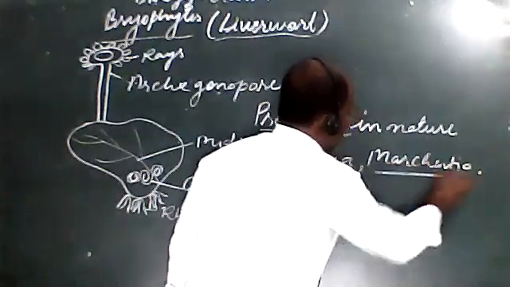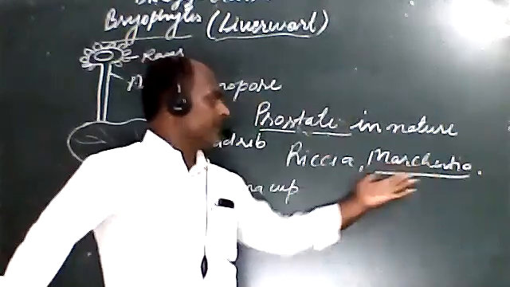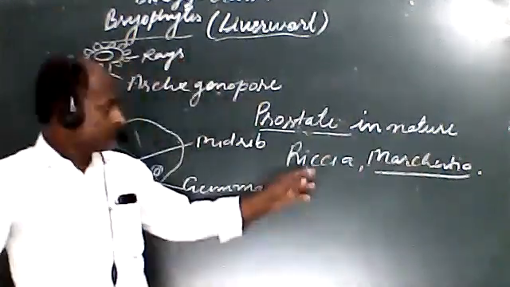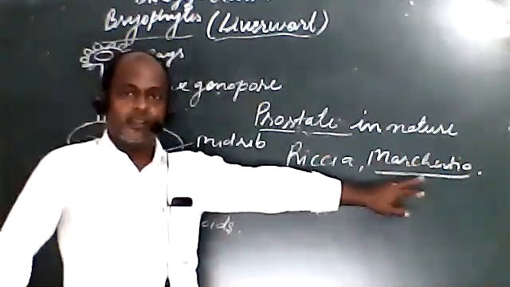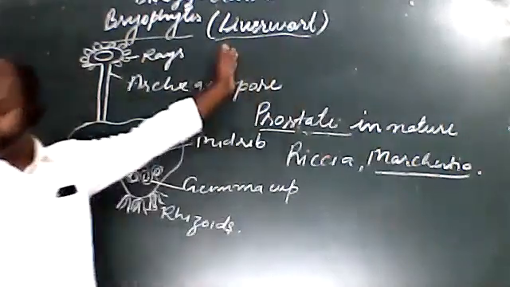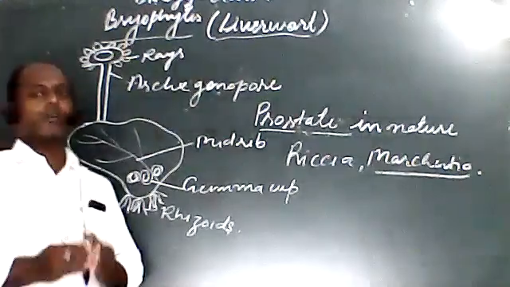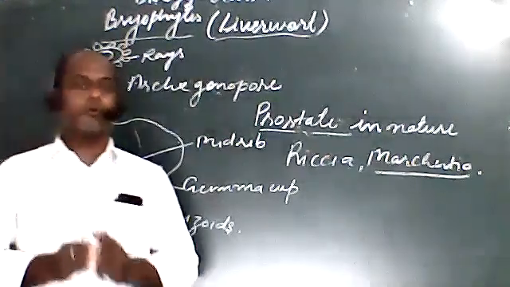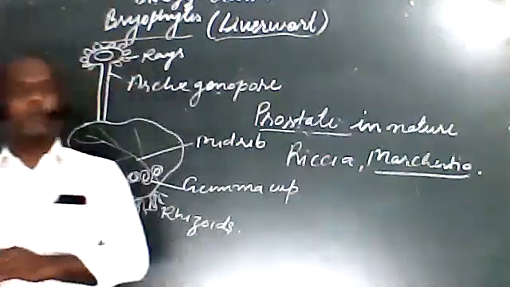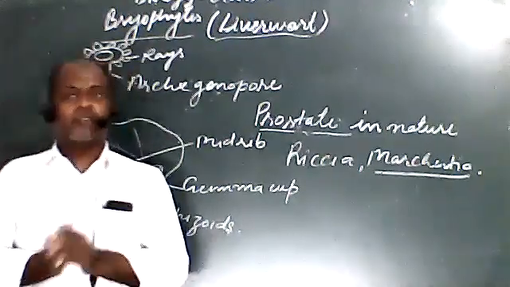Marchantia, sometimes we call it Marchantia. Riccia and Marchantia, these two are examples of liverwort. Now we have to study reproduction in liverwort, how they reproduce. There is an asexual mode of reproduction as well as a sexual mode of reproduction.